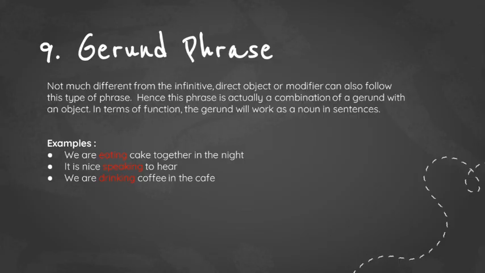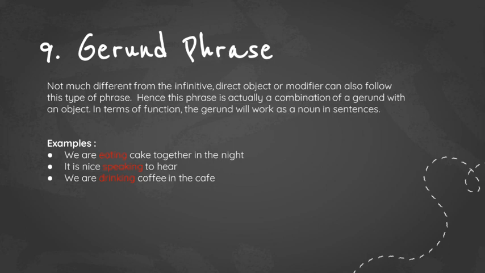So, the last type of phrase is gerund phrase. Not much different from the infinitive, a direct object or modifier can also follow this type of phrase. Hence, this phrase is actually a combination of a gerund with an object. In terms of function, the gerund will work as a noun in a sentence.